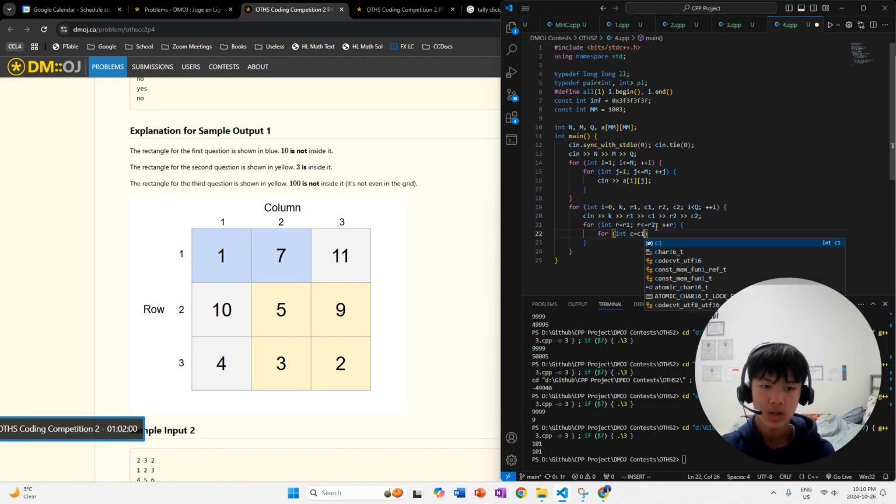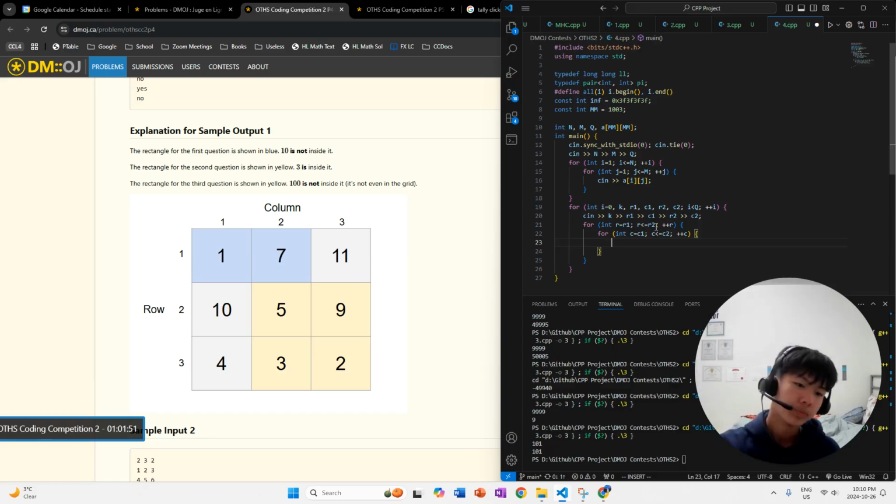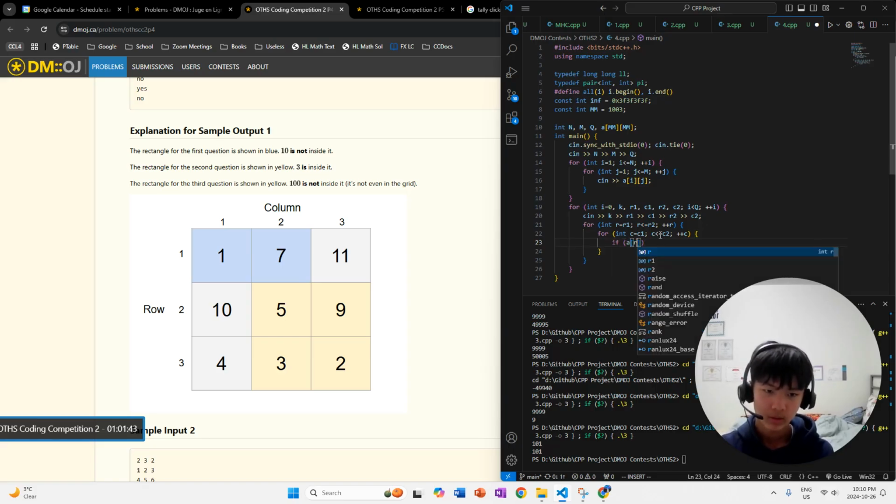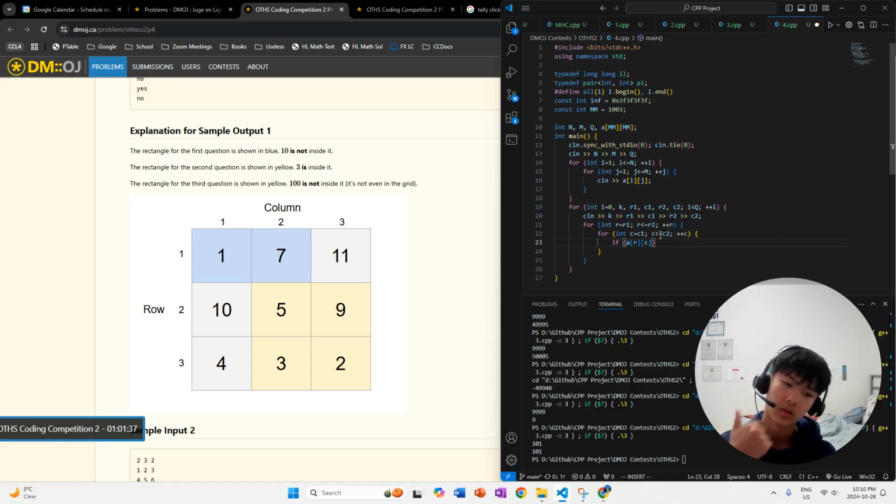So this is just the standard way of looping through a 2D array, looping from column 1 to column 2. And then we're going to see, is the value at row R and column C, the current one that we're considering within this subgrid, equal to k, the value that we want? If so,